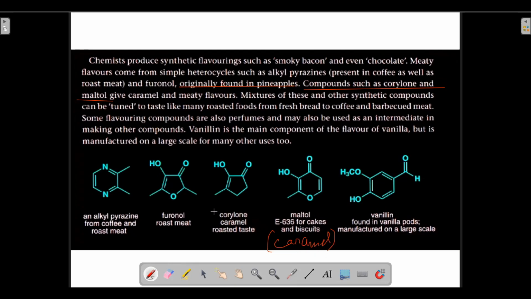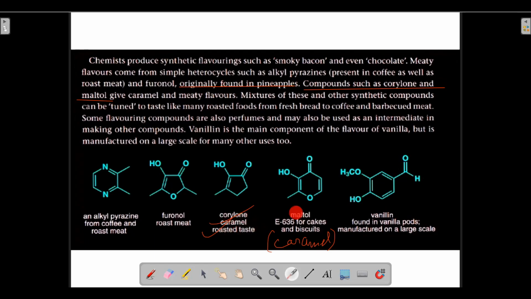And this corylone can have a caramel-like taste or a roasted meat-like taste. Corylone can have both types of tastes. It can have a caramel taste, a roasted meat taste, or any other roasted peanut or roasted nut type taste.